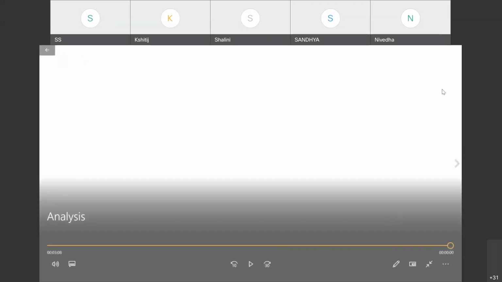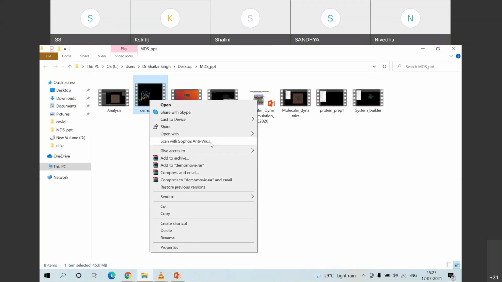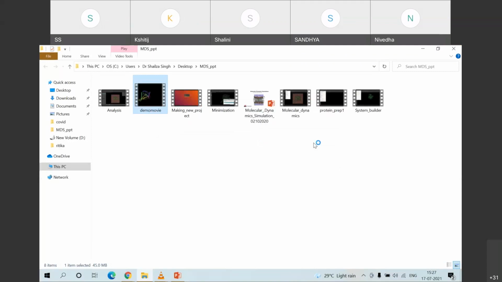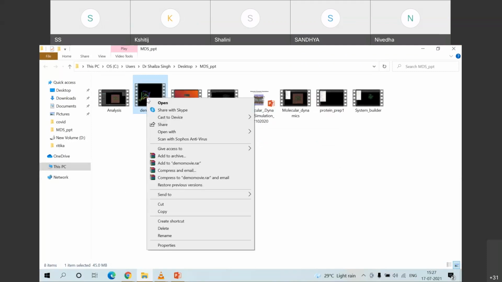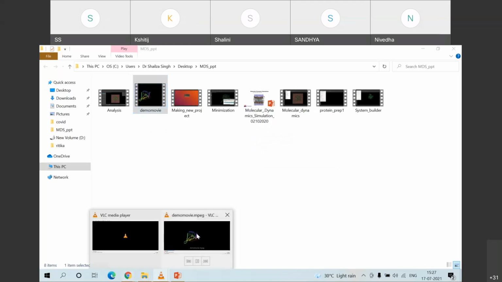Okay class, so once we do this, we also can always create a movie file. I will have to open this and we'll see. So this actually will represent the conformational state of the biomolecule which is there in your system. Just a moment, it has hanged, I guess. So this is the one.